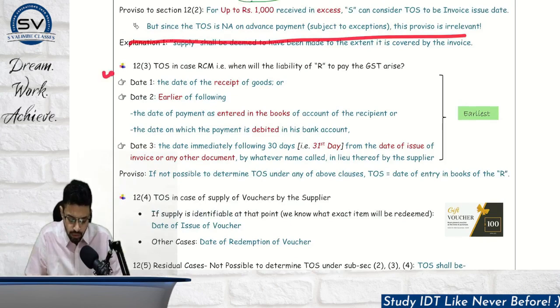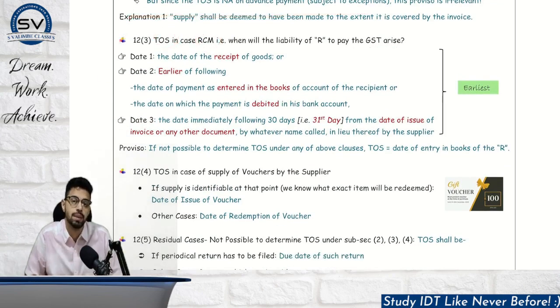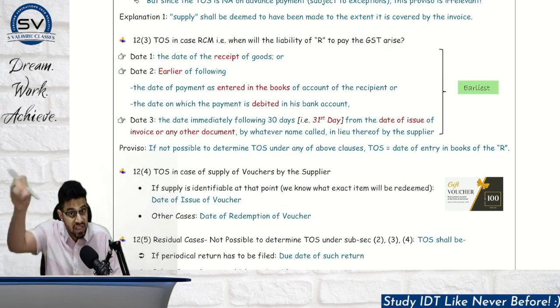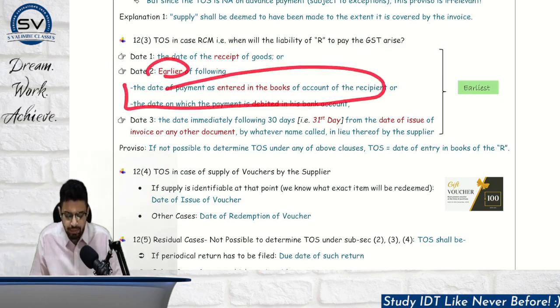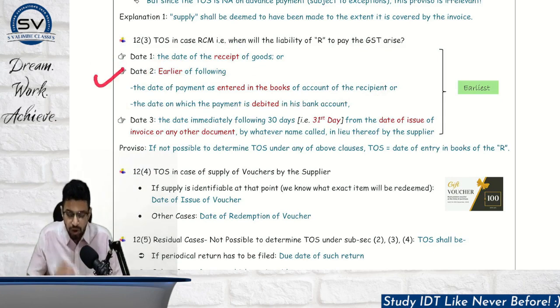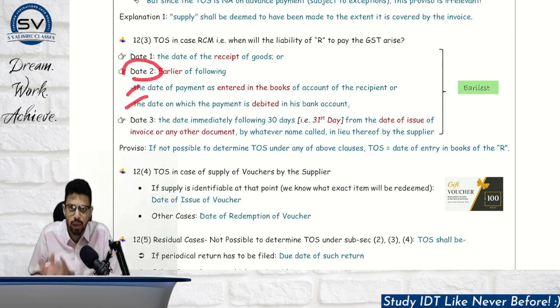Now, section number 12 subsection 3. Time of supply in case of RCM. RCM means recipient is going to pay GST. Here we have to compare 3 dates. Date number 1, date of receipt of goods, physical receipt of goods. Date number 2, earlier of 2 dates. So this earlier of 2 dates will be one of the dates that will be compared among 3. Mark this point, I am repeating. In date number 2, we have to internally compare 2 dates.